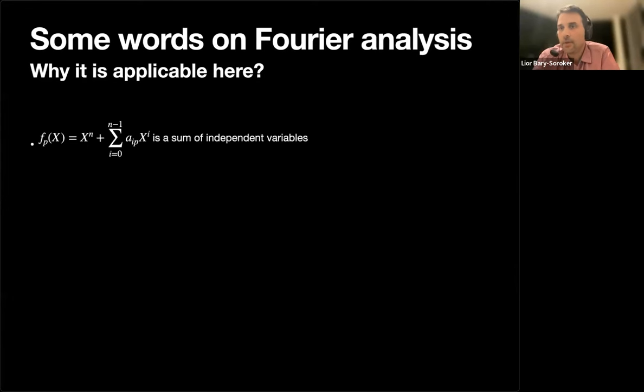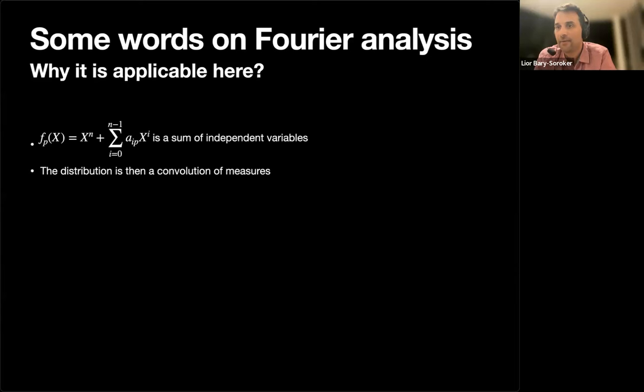Again, I'm not going to get into details, just to give you some feeling of how Fourier analysis is helpful here. We have this random polynomial, and then you will also understand, I hope, why I say independent coefficients, why they are so important. The polynomial is a sum of independent random variables. So the distribution is the convolution of the respective measures. You learned this on the second day of Fourier analysis.